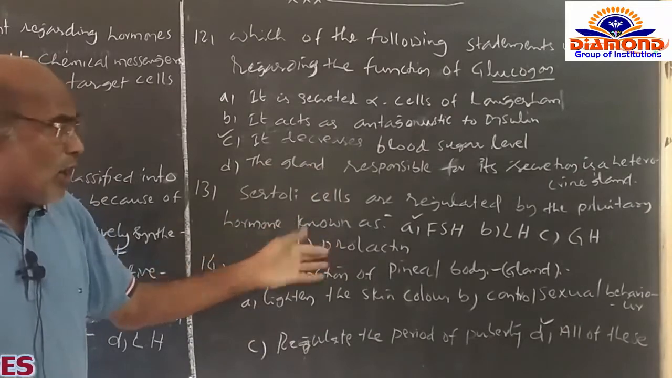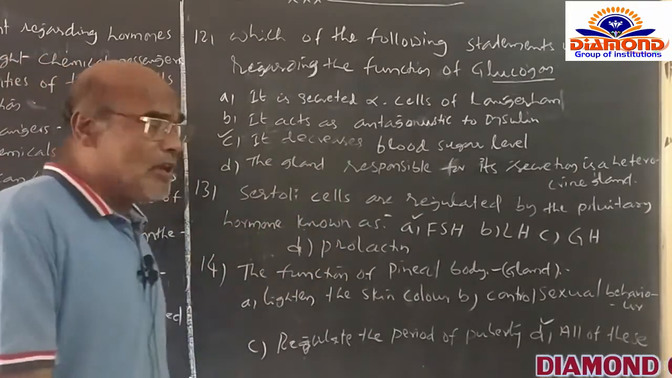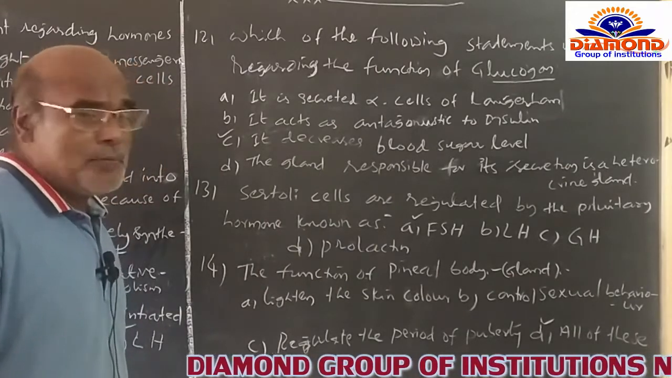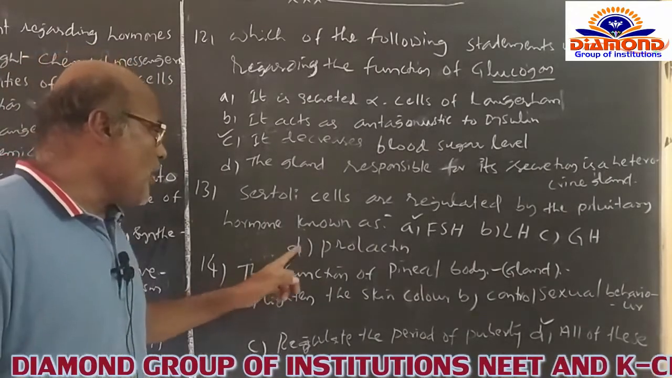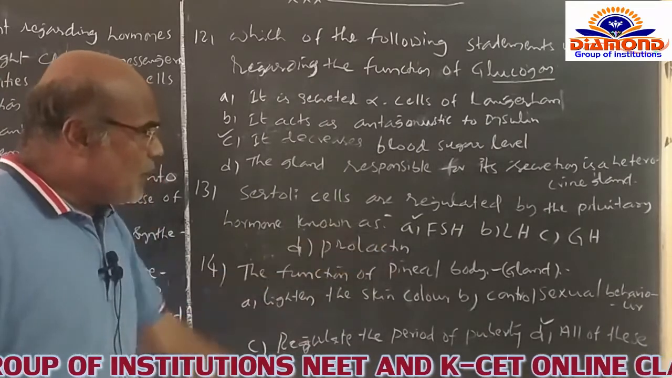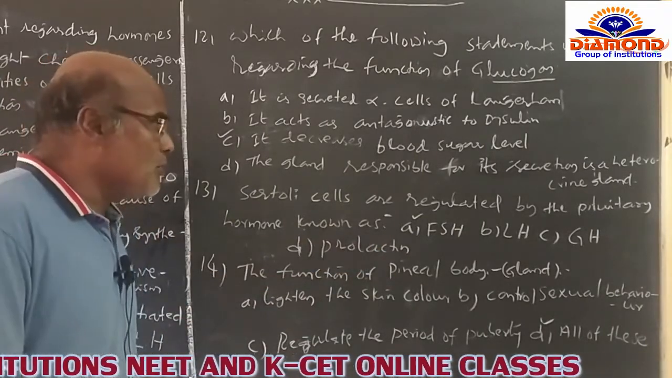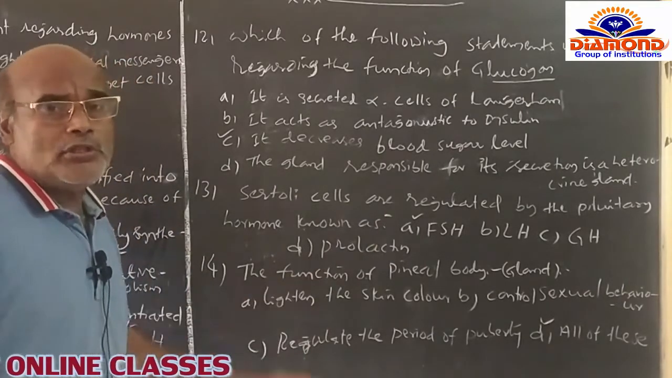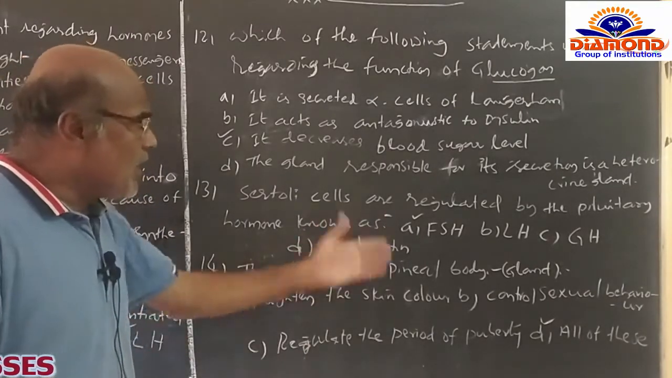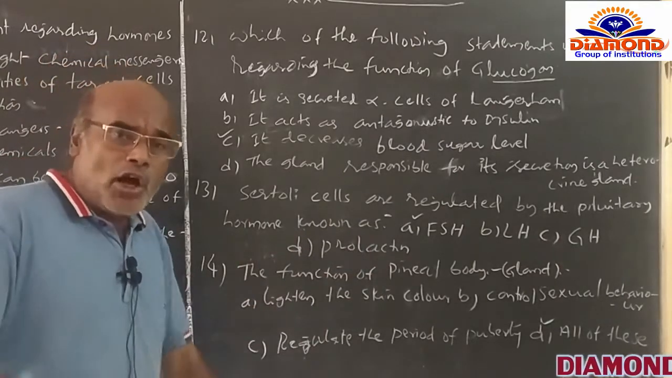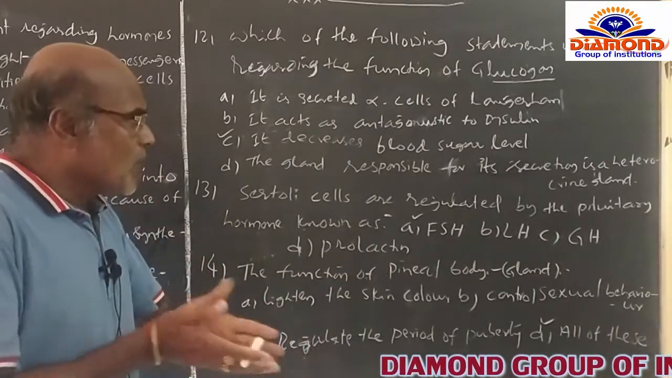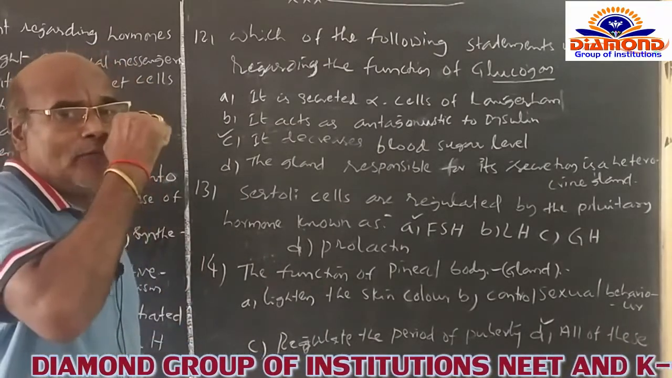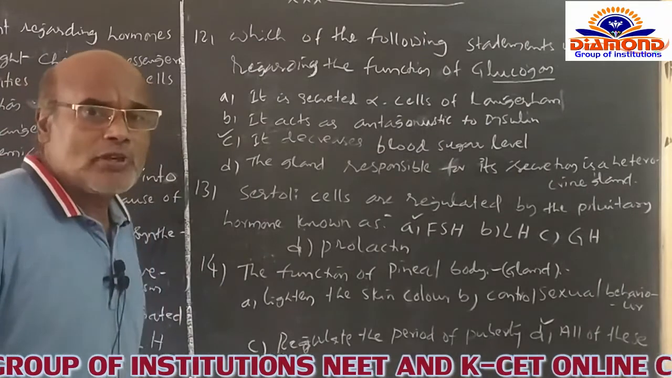Here, four options are given. A option is FSH, B option is LH hormone, C option is GH hormone, and D option is prolactin. So FSH, the follicle stimulating hormone of the pituitary gland, is the correct one, which always controls the Sertoli cells of the testis. Whereas luteinizing hormone looks after ovulation. And C, the growth hormone, looks after each and every functional activity of the body.